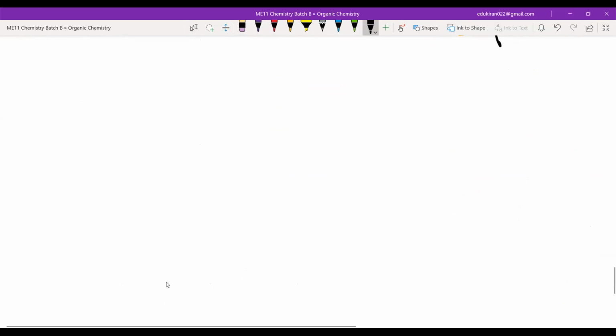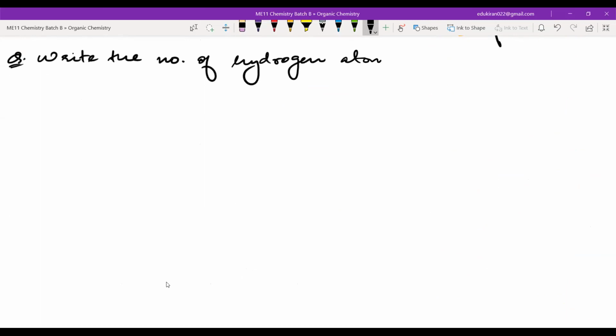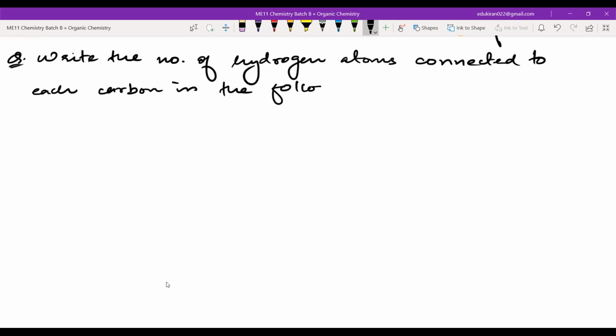Okay, you have to write the number of hydrogens connected to the numbered carbon. The question is, write the number of hydrogen atoms connected to each carbon in the following structure.